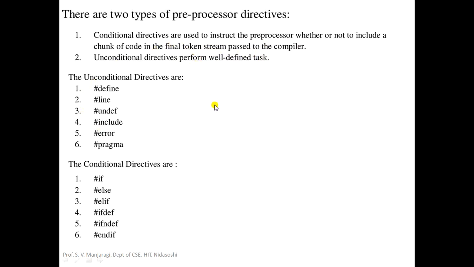Now let us see what are the different unconditional directives. There are 6 unconditional directives, namely #define, #line, #undef, #include, #error, #pragma. So these are unconditional directives. And there are 6 conditional directives: #if, #else, #elif, #ifdef, #ifndef, #endif.